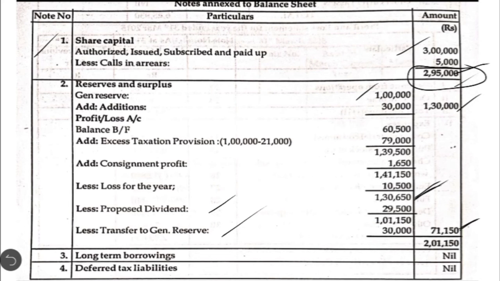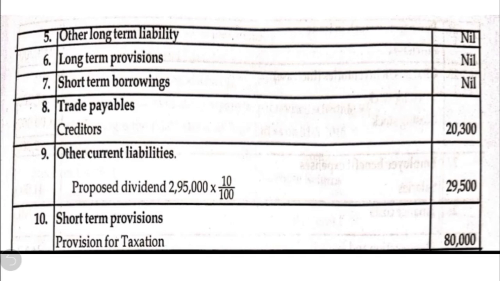Note number 3 is nil. Note number 4 is also nil. Note number 5, 6, 7 is nil. Then note number 8 is trade payable. Here we are going to show the creditors amounting to 20,300. Note number 9 is other current liabilities. Here we are going to show the proposed dividend, 2,95,000 paid up capital into 10%, 29,500. Note number 10, this is the provision for taxation which is created during the current year.